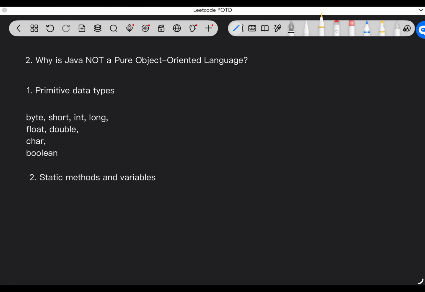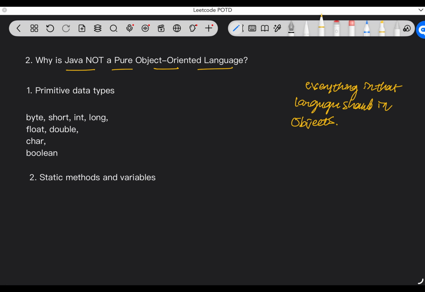Let's see the second question. Why is Java not a pure object oriented language? So what does pure object oriented language mean? It means everything in that language should be in objects. But in Java, everything is an object, right?